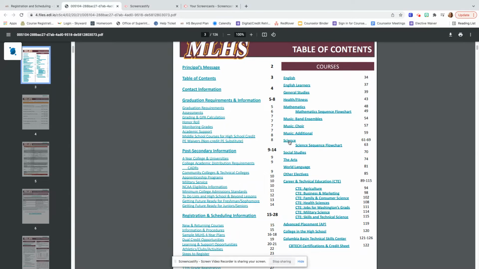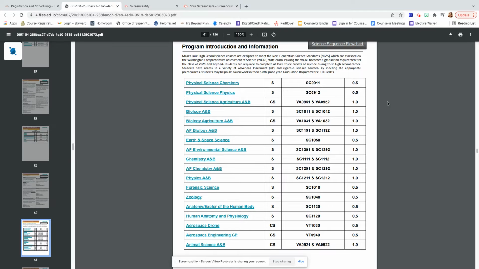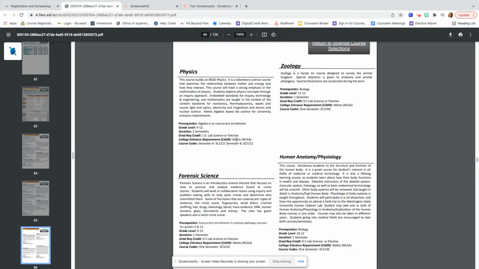So let's go ahead and click on science. So let's say that you're interested in taking a physics class. So you're going to go ahead and click on physics. It'll take you to the class. Here's a description of what that class is. And really important to pay attention to is the prerequisites right here. So this is what you must take or be enrolled in to be able to be eligible to take this class. So to take physics, you must have passed Algebra 2 or be currently enrolled in Algebra 2.